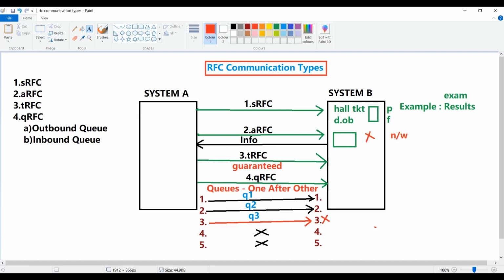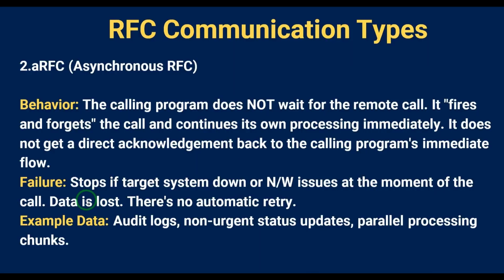So in synchronous RFC, we get the acknowledgement. In asynchronous RFC, the acknowledgement is not required, and the response is given back in an asynchronous way. If your system fails or your network is down, the data is going to be lost. There is no automatic retry. Examples are audit logs, non-urgent status updates, and parallel processing chunks, which are nothing but jobs. These are the things we can observe in asynchronous RFC.